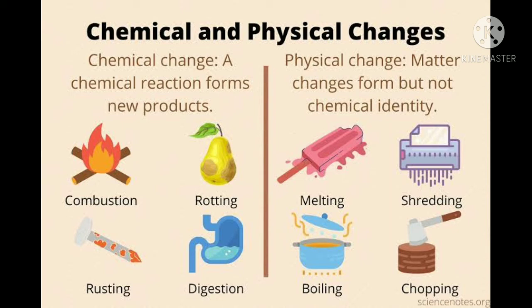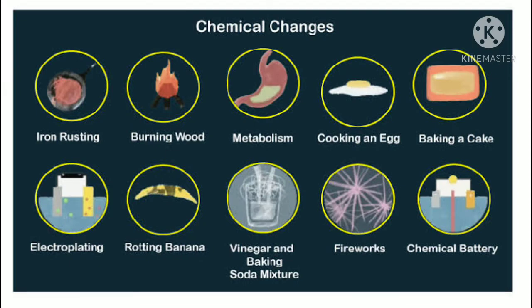Examples of chemical changes you see: iron rusting, burning wood, metabolism, cooking an egg, baking a cake, electroplating, rotting banana, vinegar and baking soda mixture, fireworks and chemical battery. So here it includes all the chemical changes.